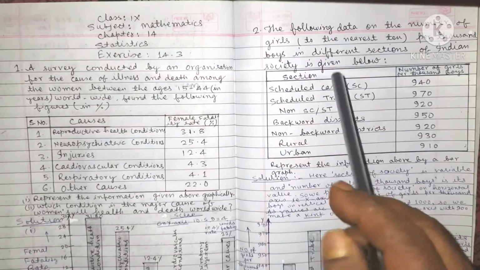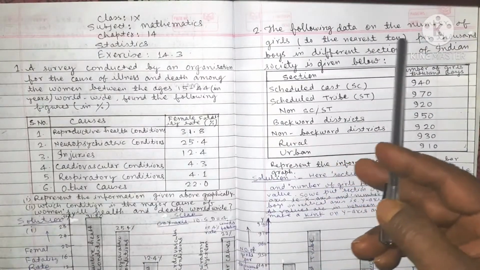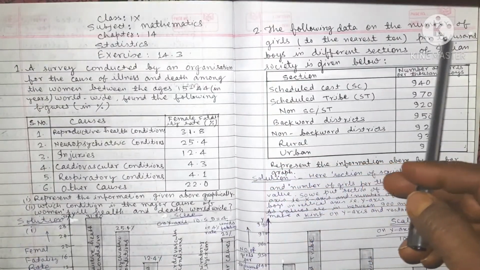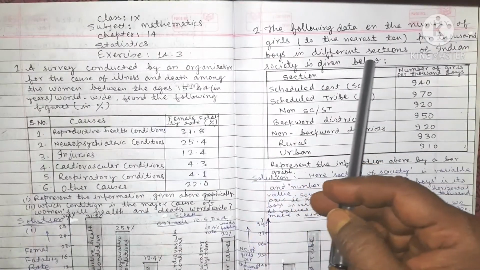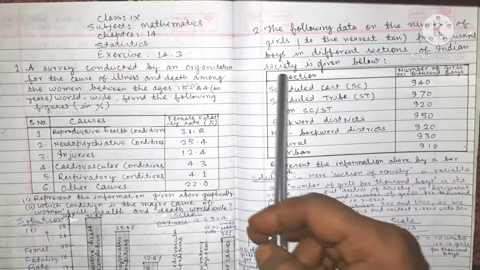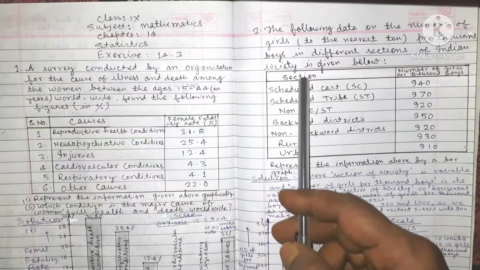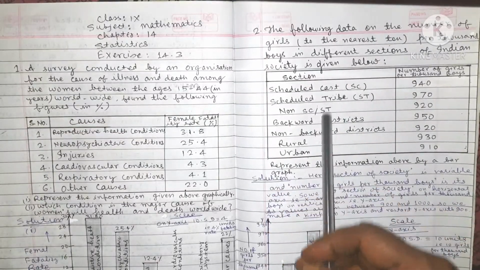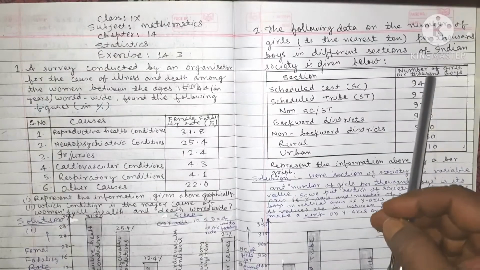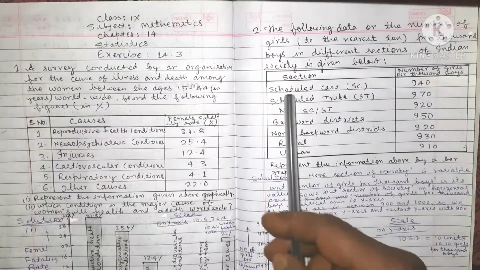Now question number 2. The following data on the number of girls to the nearest 10 per 1000 boys in different sections of Indian society is given below. Section in column number 1 and number of girls per 1000 boys in column number 2.